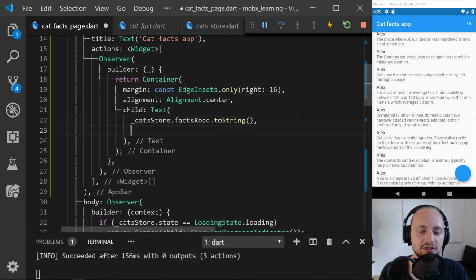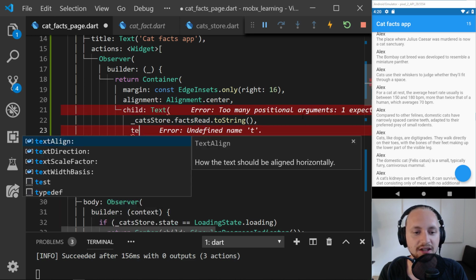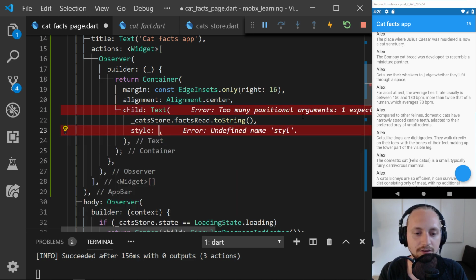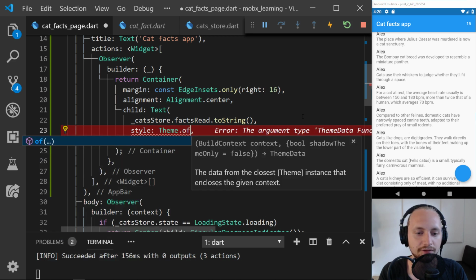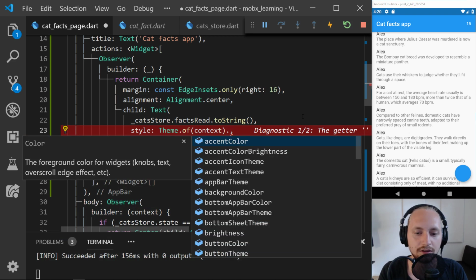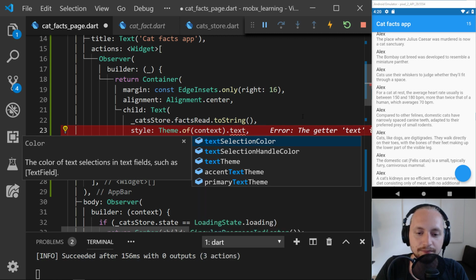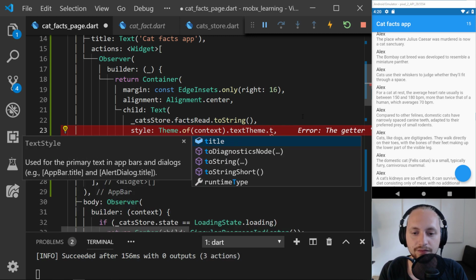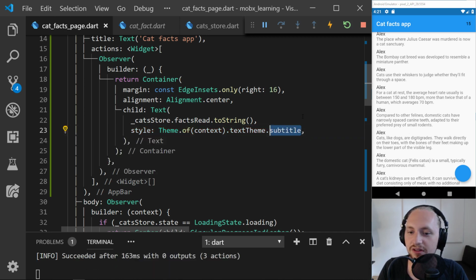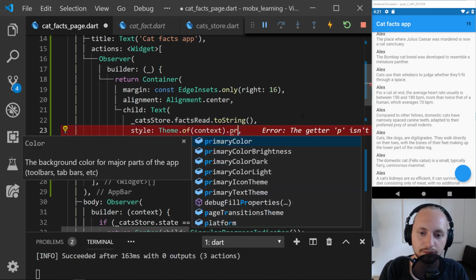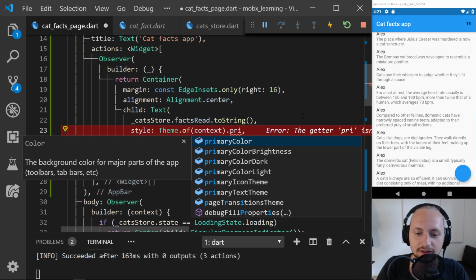And now we can just add some kind of styling to this. Theme.of context, text theme. Can we have a subtitle? How does that look? Primary text theme.